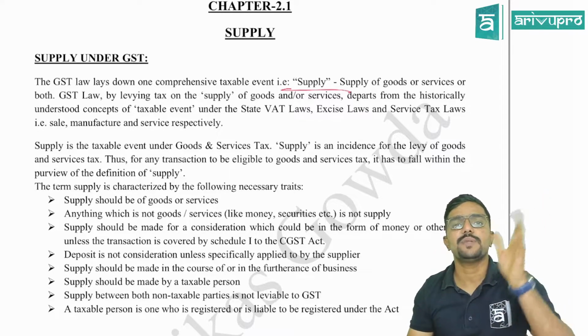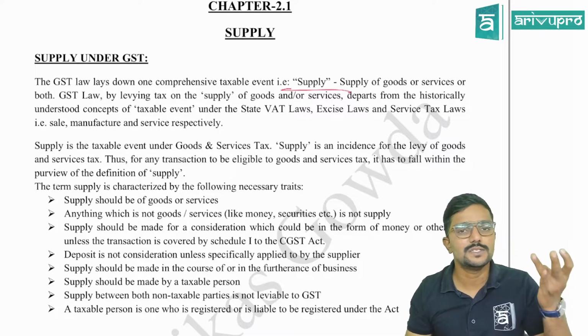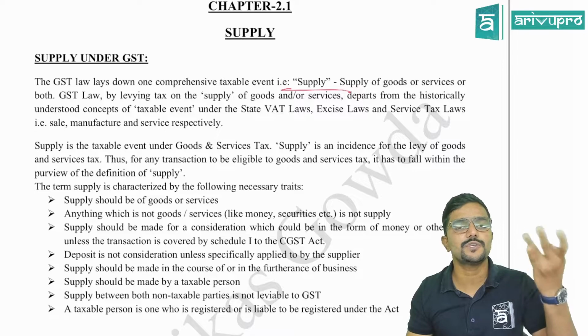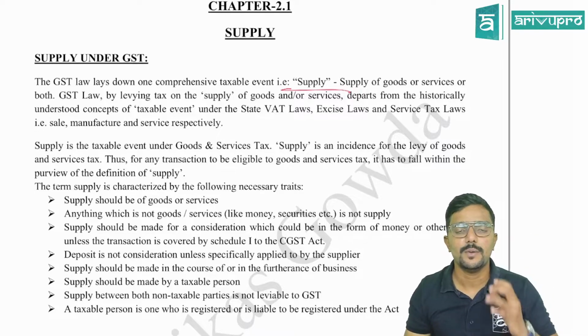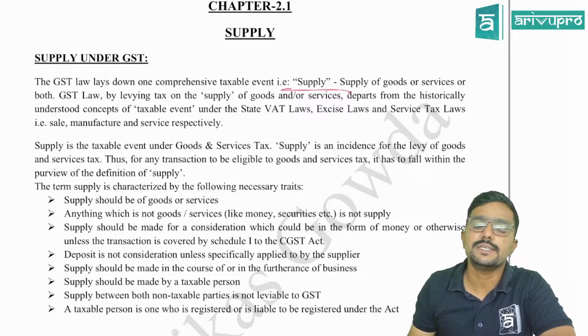That is, under the previous indirect tax regime, there were multiple taxable events like manufacture, sale of goods within the state, sale of goods outside the state, service and all. But under GST, only one taxable event. What is it? The supply.